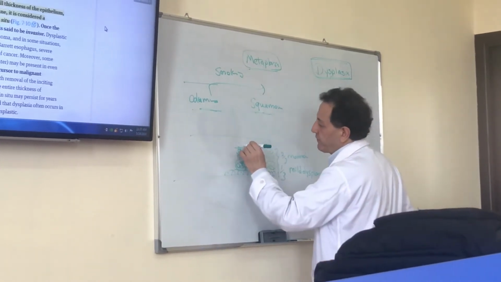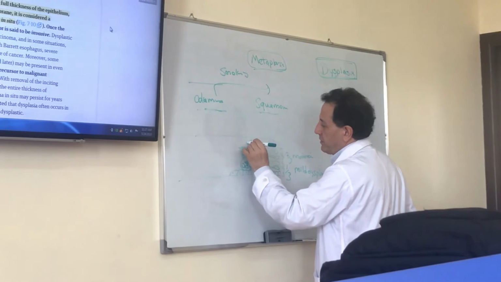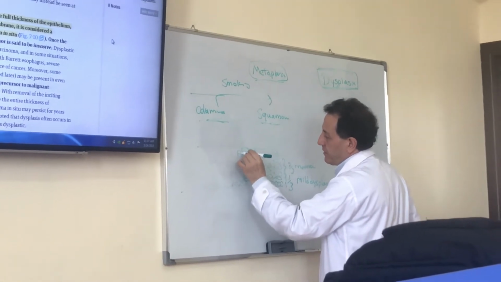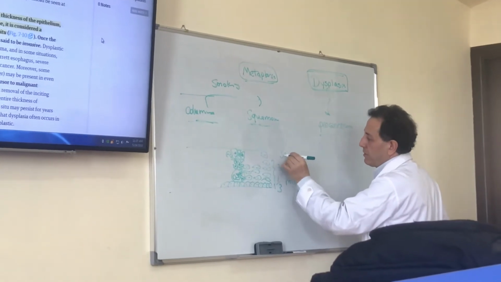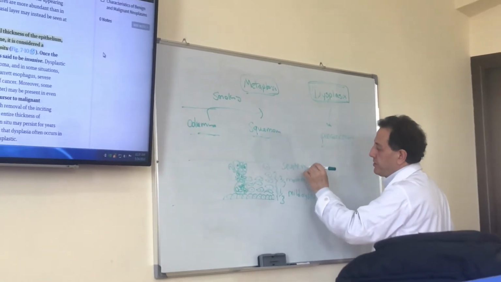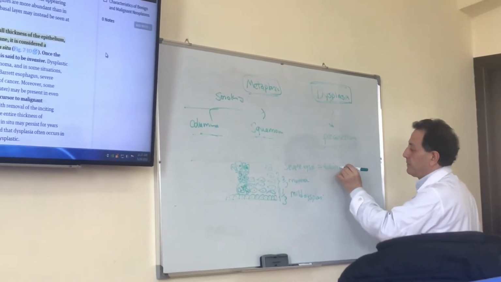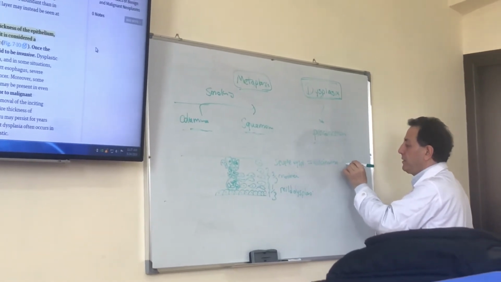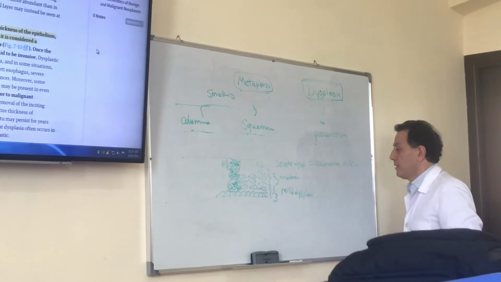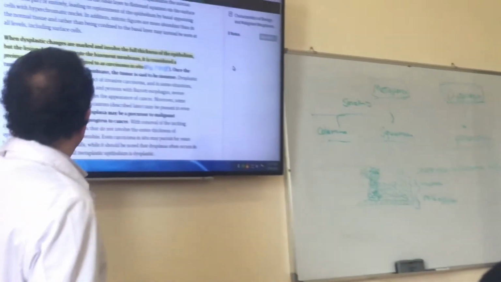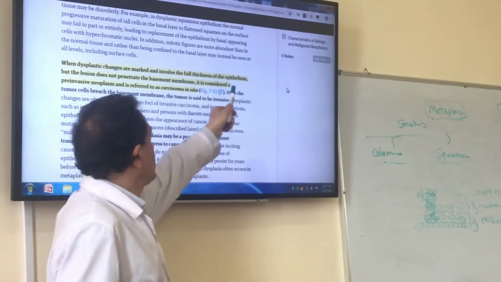But if the full thickness is disordered with large nuclei, atypical cells, then it will be called severe dysplasia or carcinoma in situ.